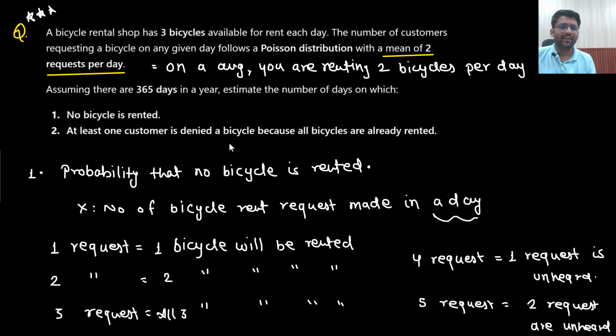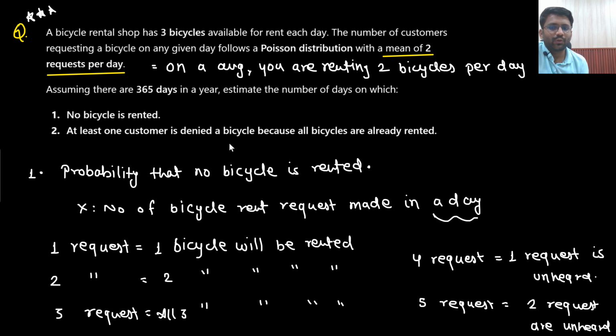So what is my random variable I am assuming? Number of requests made, or you can say number of bicycles rented. Because if I am making one request, that means one bicycle will be rented. Two requests, two bicycles rented. Three requests, three bicycles rented. If I am making four requests, then one request is unheard. If five requests, two requests are unheard. Are you able to understand this point?